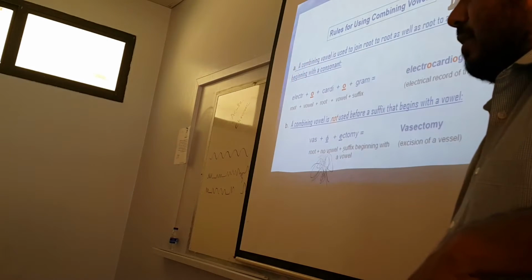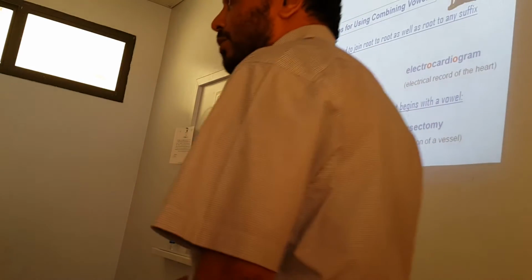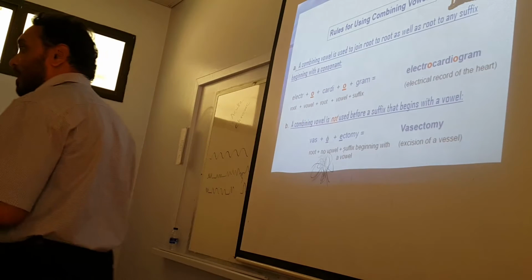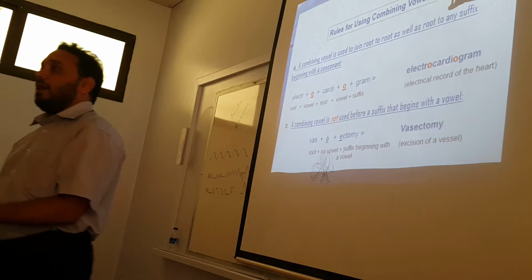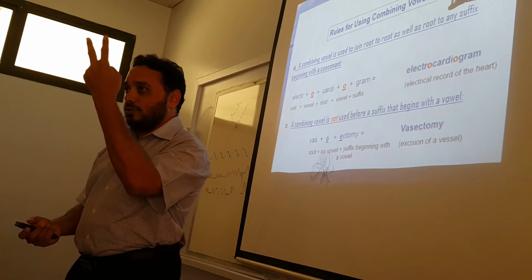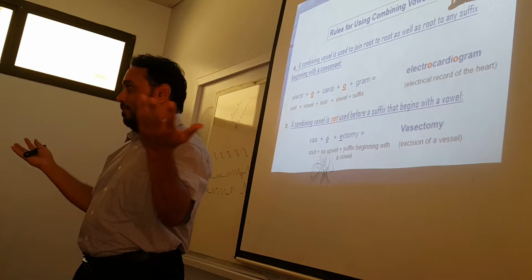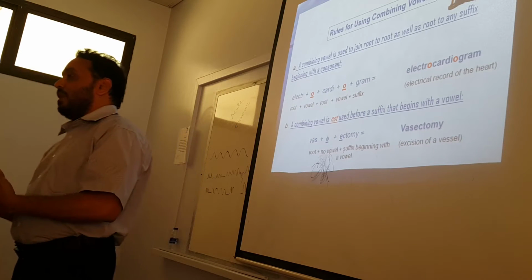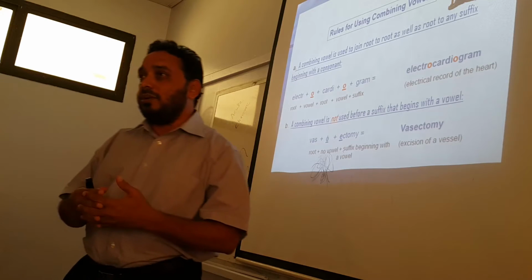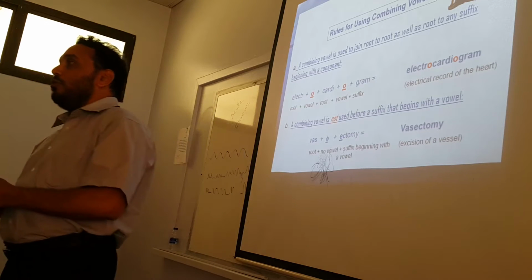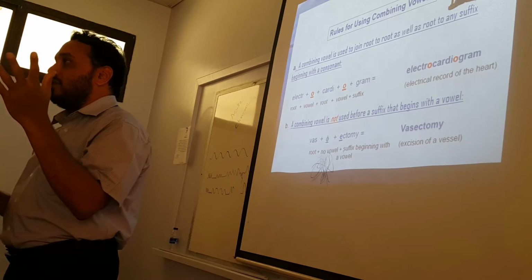Rules for combining vowels. Now, coming to the combining forms. Like I have told you, a medical term may have more than one root, isn't it? So how do you combine it? Whenever a combination is to be done, you use one of two vowels.